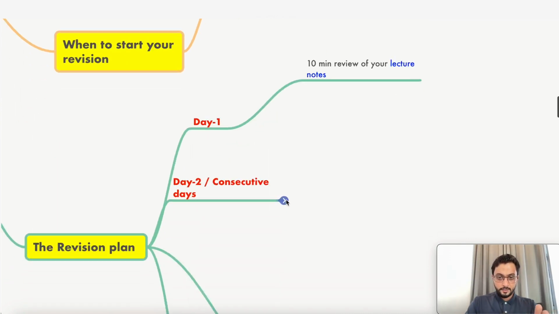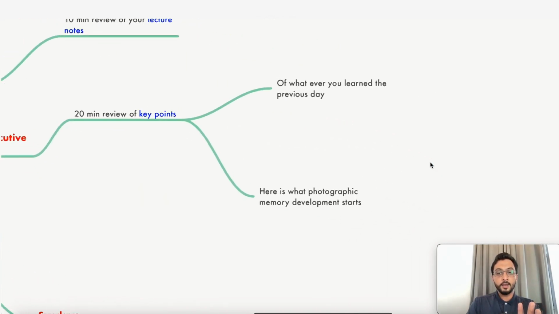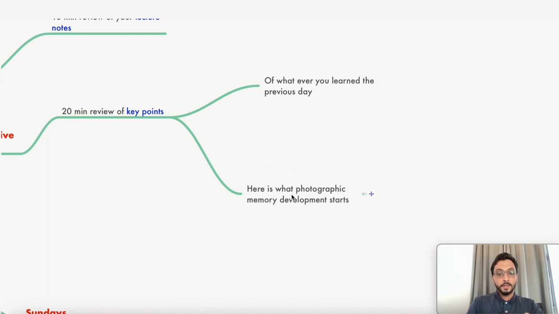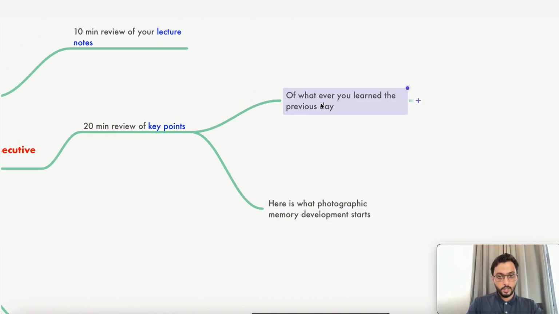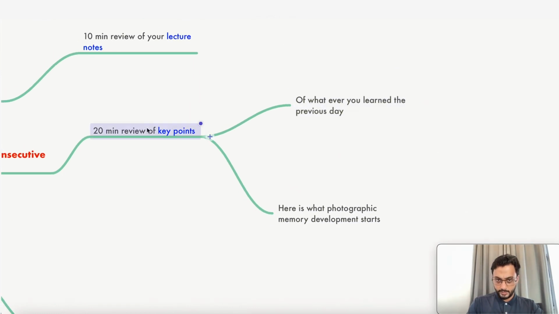Next day, you take the same topic which you did on day one, and do a 20-minute review of the key points. Now, what people do wrong here: on day two, we tell them to revise, and they learn again from day one. No, you haven't yet developed photographic memory. You can't learn everything, you just review the key points, and this is where you start developing photographic memory. Of whatever you learned on the previous day, you're just doing a 20-minute review. I know learning doesn't happen there. It's where your photographic memory starts developing. It's just a beginning stage.